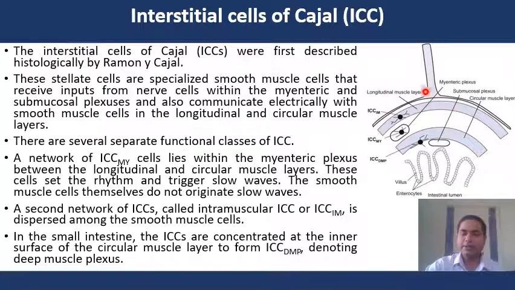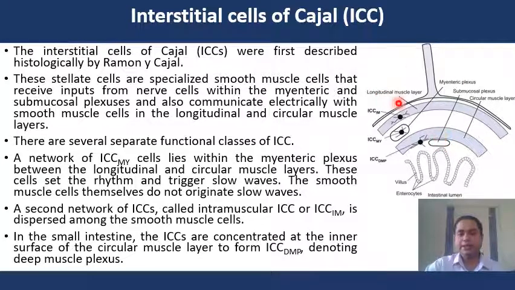Before proceeding, we should recall our concept and structure of the GI tract. So this structure belongs to the circular muscle layer, and this one is the longitudinal muscle layer. The myenteric plexus lies in between the longitudinal and circular muscle layer, and this is the submucosal plexus.